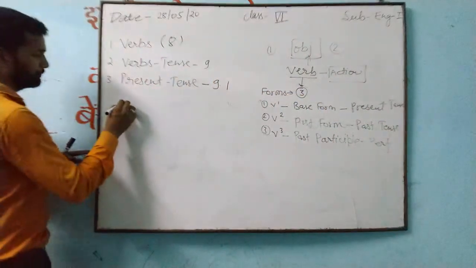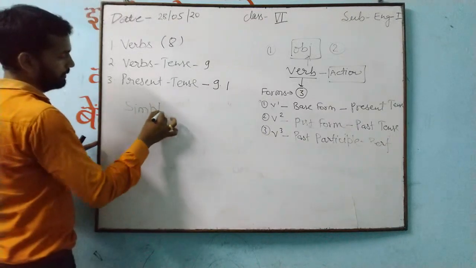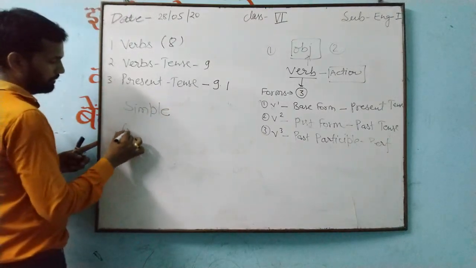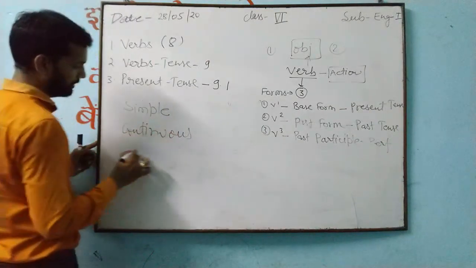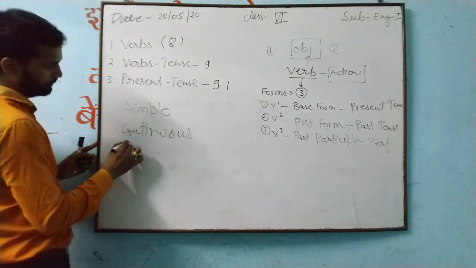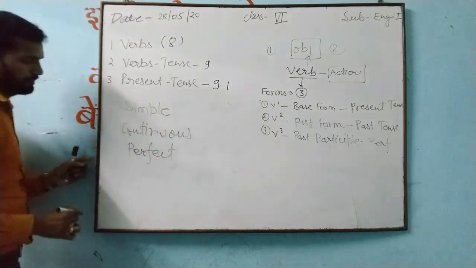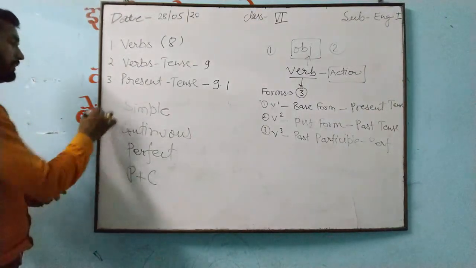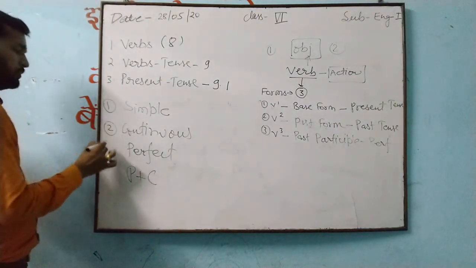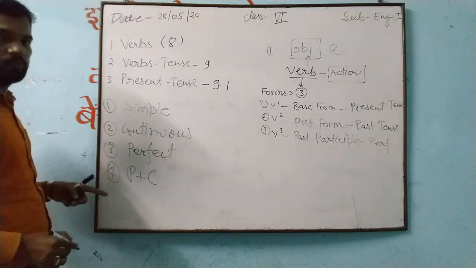Four kinds: simple, continuous, perfect, perfect continuous. 1, 2, 3, 4. How many are you getting? 4.